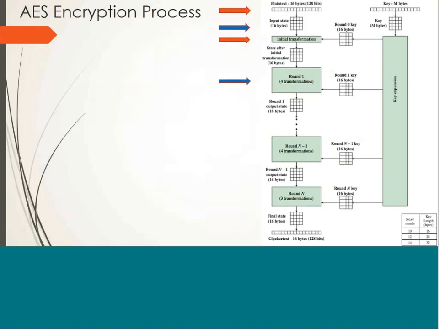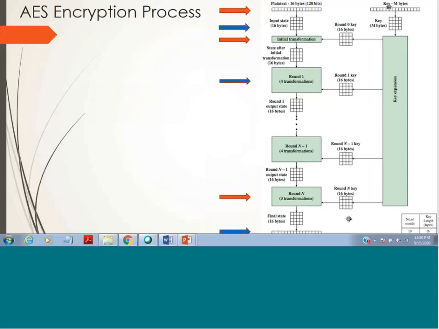After that, it will go through multiple rounds, where each round consists of 4 transformations. Each round performs 4 operations, except the last round, which has 3 operations. After going through all these rounds, it will come into the final state, which is your ciphertext of 16 bytes.